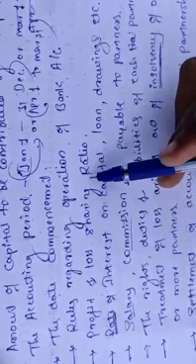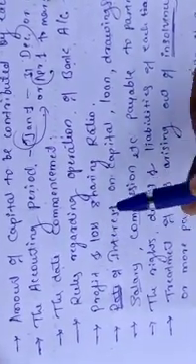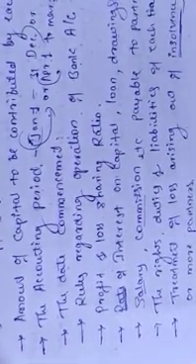So next one, profit or loss sharing ratio. In which ratio you are going to share the profit or loss, that ratio should be mentioned in the partnership deed. When it is not mentioned in the partnership deed, in that time you have to share the profit and loss equally.